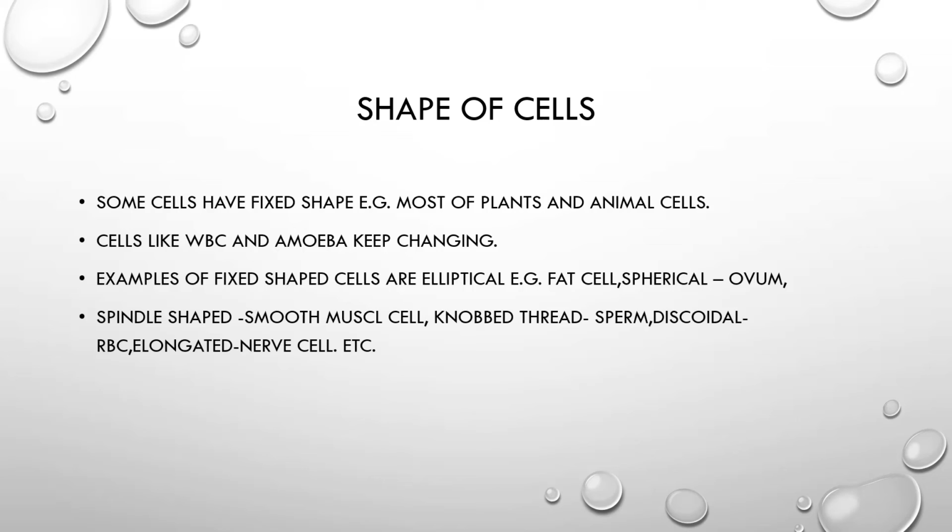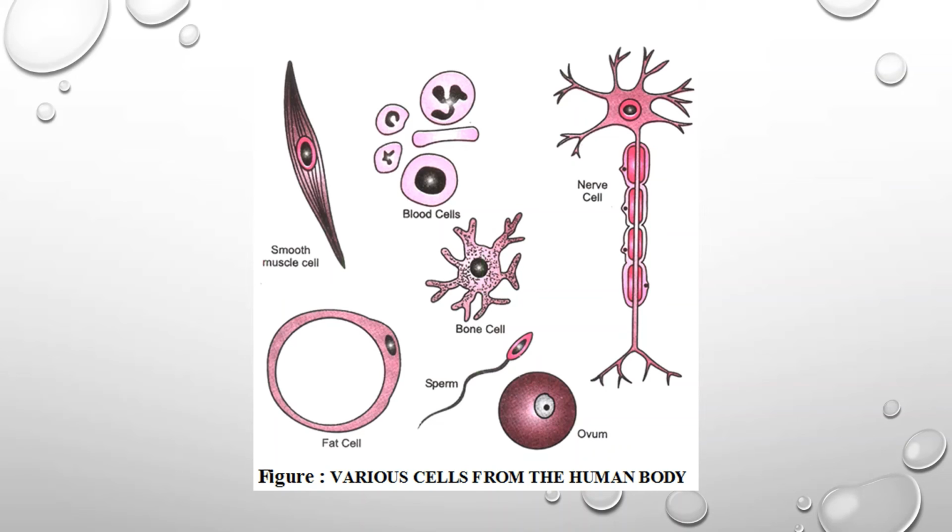Discoidal shape, RBCs, and the nerve cells are elongated. So we have already discussed the different shapes of different cells performing different functions, and the shape of the cells is according to their function. Let us have a look at different shapes.